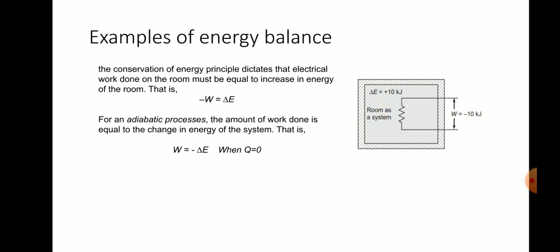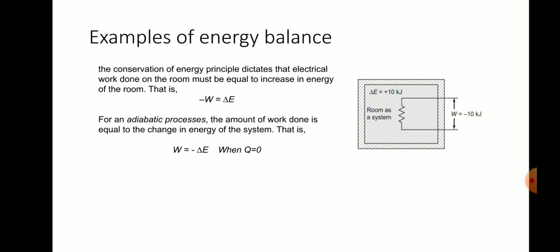Another example is if you use an electric heater to heat water, we supply electrical work to the water. The water is in an insulated container, therefore no heat escapes from the water to the atmosphere. Here there is no heat transfer, but the work transfer is fully converted to the internal energy of that particular object. Therefore minus W, since we supply the energy. Based on this sign convention, work input has a negative sign.